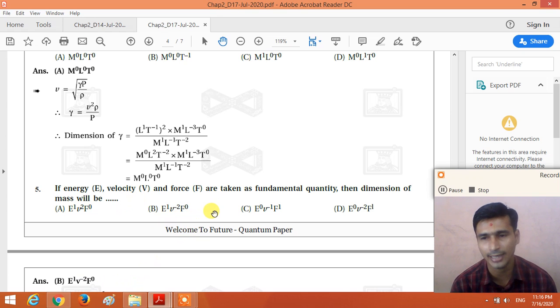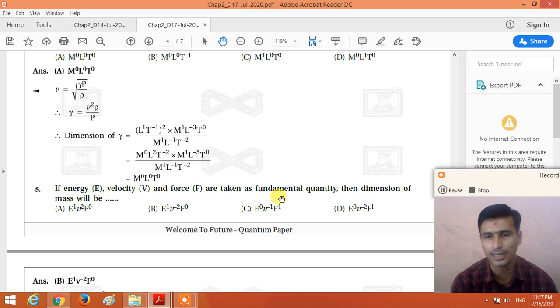So try this example by yourself, right? As per the third use of dimensional analysis, we can derive the relation between several physical quantities. Here the mass depends on the energy, velocity and force. So we put m proportional to E raised to a, v raised to b and F raised to c, and put the dimensional formula of all the physical quantities: mass, energy, velocity and force.